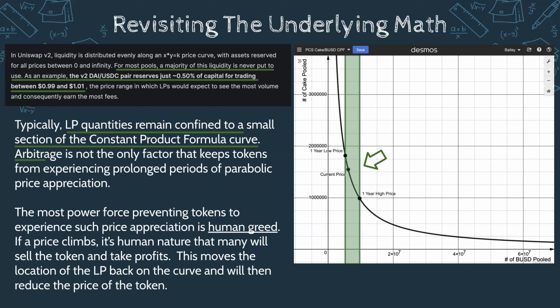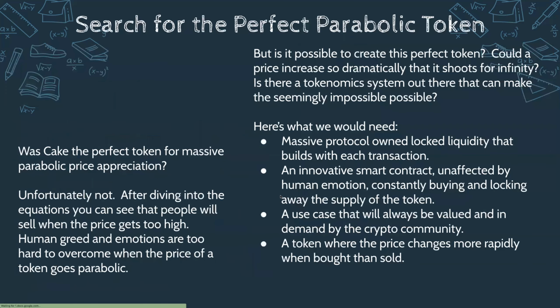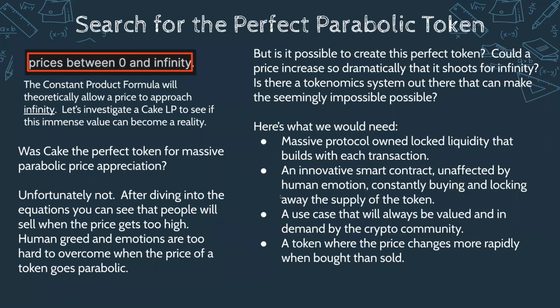So that's always something you have to take into consideration. Okay. So are we ever going to have this situation where we could put more and more value in and really start taking advantage of that accelerated growth? Well, people would sell their tokens and then bring the price back down. So is it just a pipe dream? Can we actually get this token that could increase and increase super rapidly, or are people just going to sell it and the price would go down and they'd scoop up the profits?